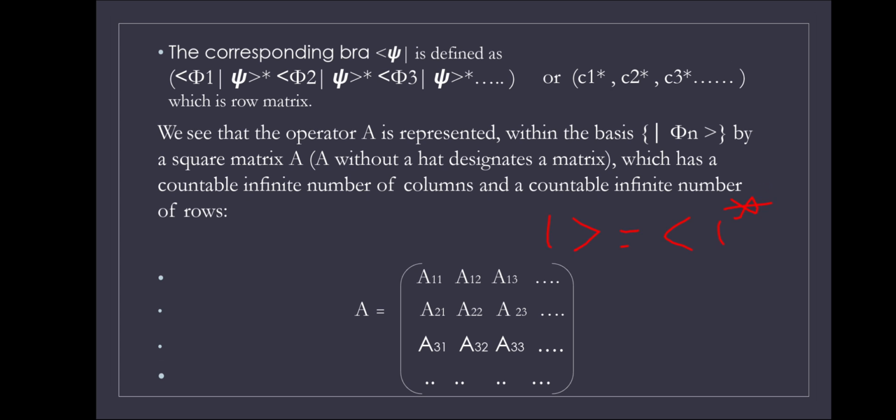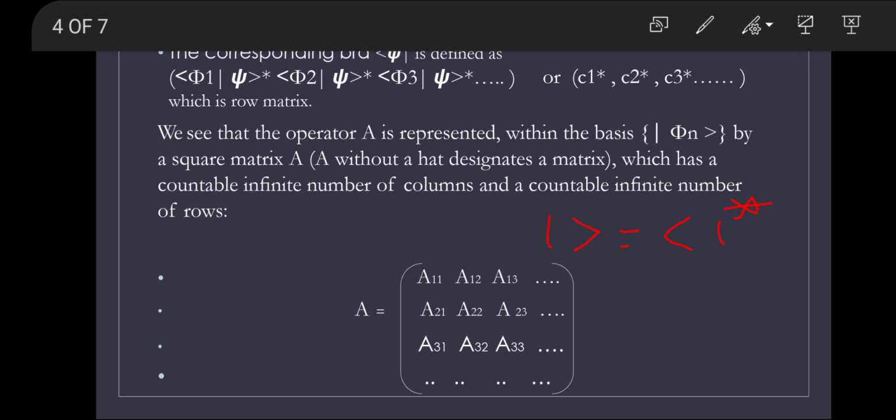In bra and ket notation we already considered the example of electron spin. The electron has two spins, up and down. The electron up spin is represented as the column vector 1, 0, which is the ket function. If we represent the bra notation, it becomes the transpose, which is the row vector 1, 0. That means the column vector is written in row form.